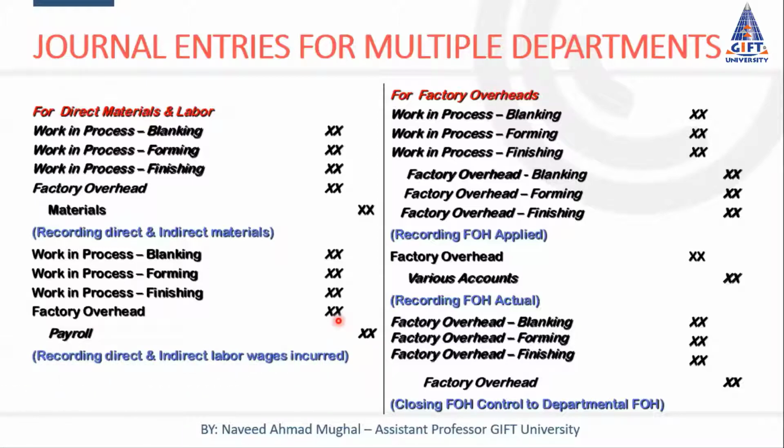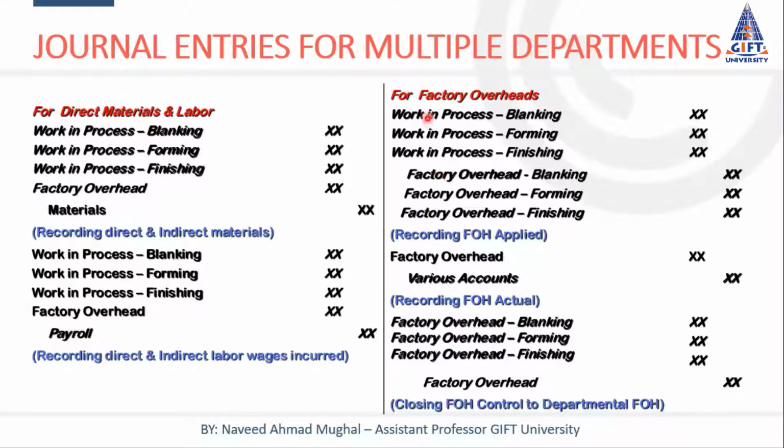For example, the watchman salary of the factory, who gives service to all departments, and the salary of the general manager of the factory, which is overall indirect labor not associated with a particular department. That cost is charged to factory overhead account, and payroll or wages payable account is credited. We may have any account on credit.